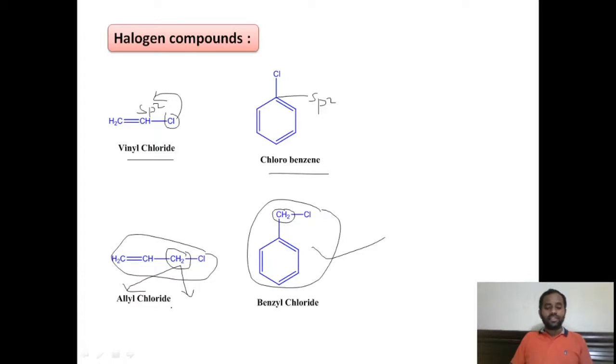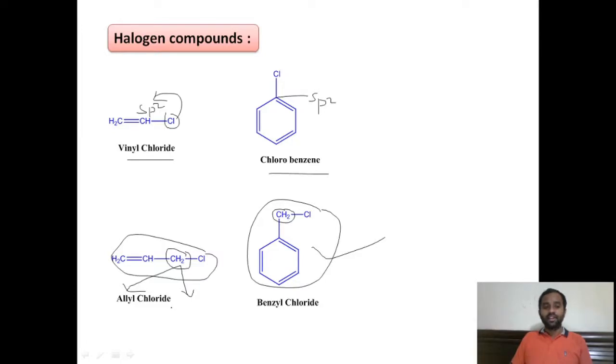And whenever we say that a particular halogen compound is reactive or non-reactive, it is said with reference to the nucleophilic substitution reaction, right? Whenever we say a halogen compound is more reactive or less reactive, that is said with reference to the reactivity of the halogen compounds in nucleophilic substitution reactions. So please note this point.